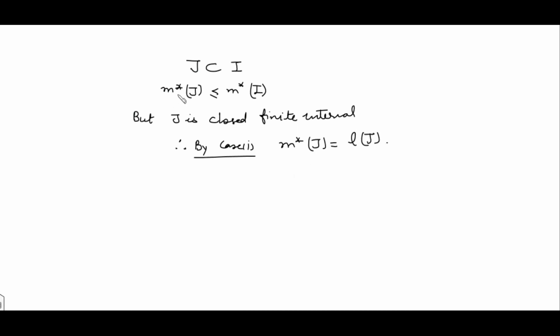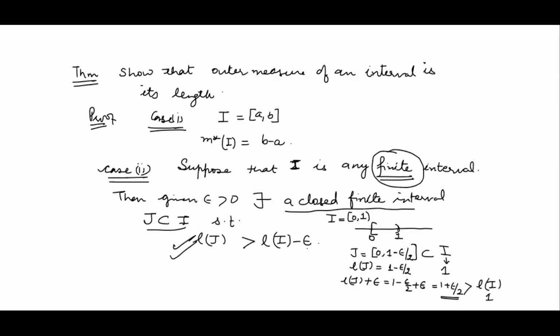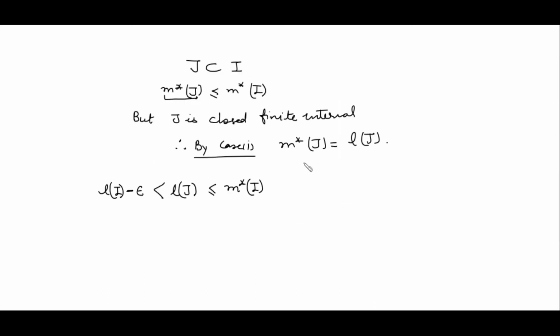So we can replace the measure of j with the length of j. So we have that the length of j is less than or equal to the measure of I, and the length of j is greater than the length of I minus epsilon. So we can use this inequality over here.